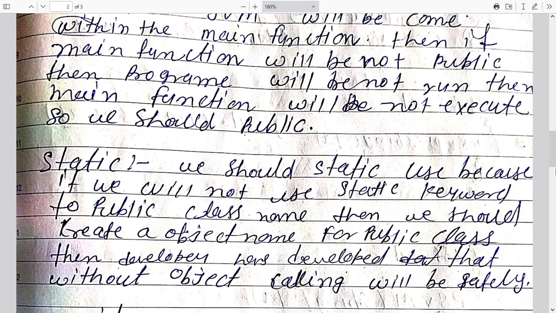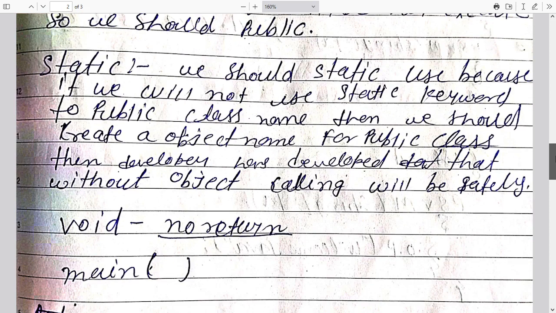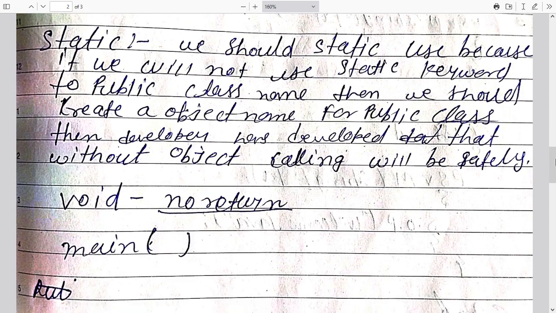The main reason is the main function. In the main function we are going to create the objects and all these things. So if our main function is not called, all these things would go very badly. That's why our method will be static, so that the JVM can compile this source code and execute all these things. Okay, I hope that you have clarity.